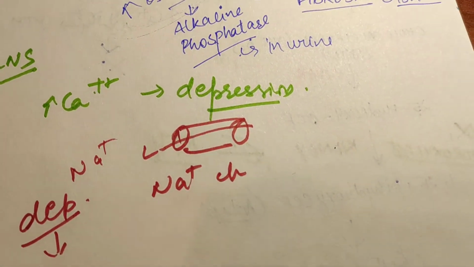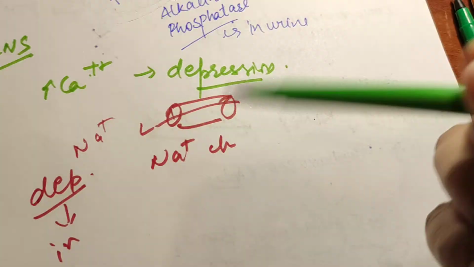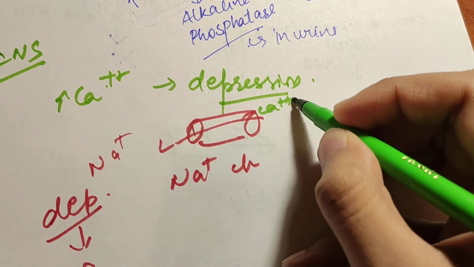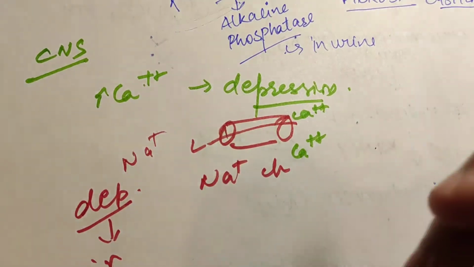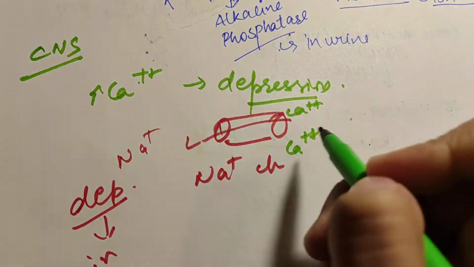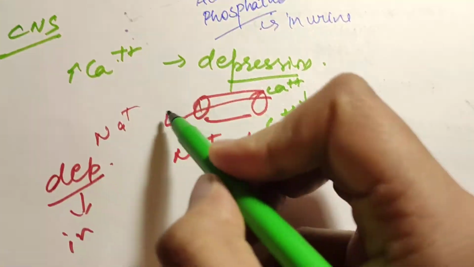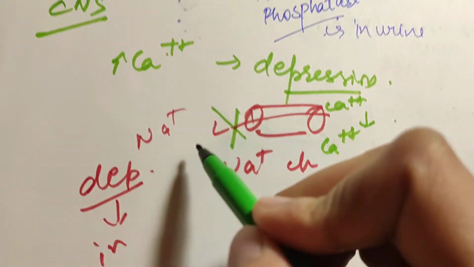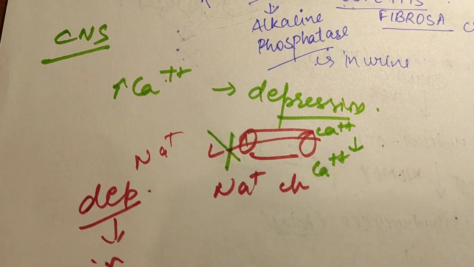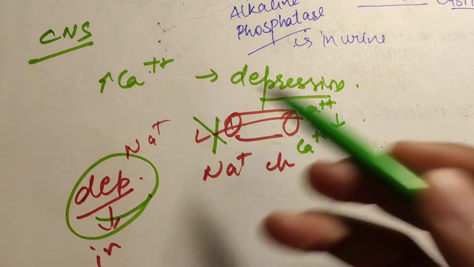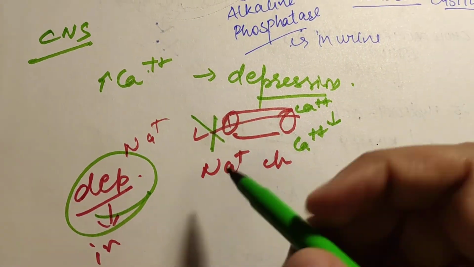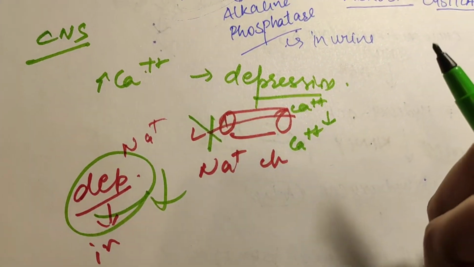But this sodium channel is guarded by calcium. If there is hypercalcemia, if there is more calcium, then the sodium entry is reduced. So sodium won't be able to enter the cell through the sodium channels. So there will be no depolarization. So there will be depression, because the impulses are not being carried.